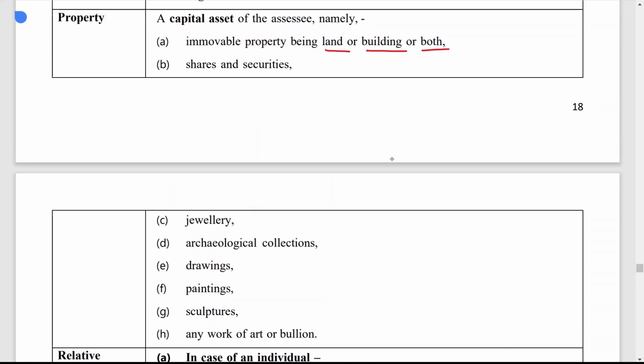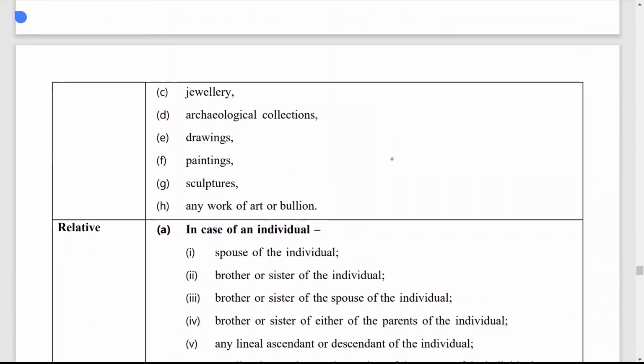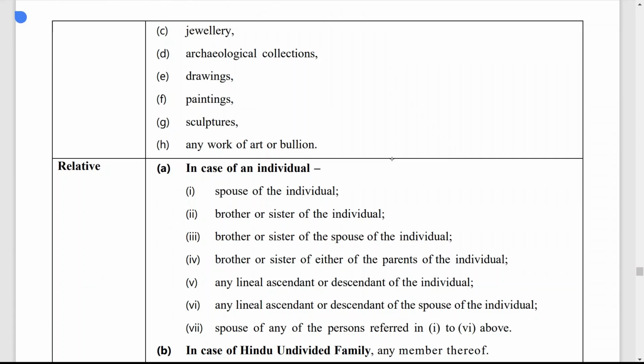Once again, I am repeating the list of capital assets covered under section 56(2)(x): immovable property like land or building or both, shares and securities, jewelry, archaeological collection, drawing, painting, sculptures, or any work of art or bullion.